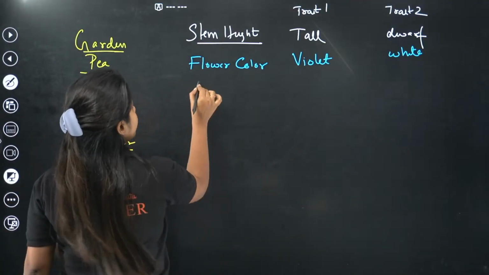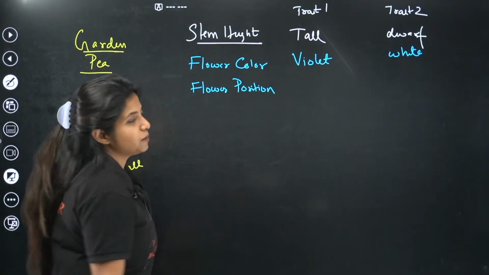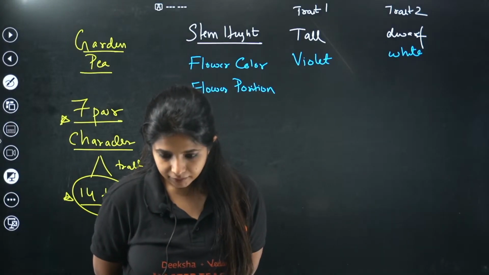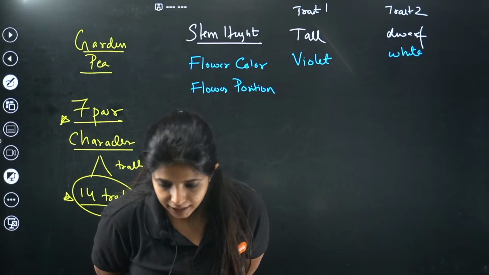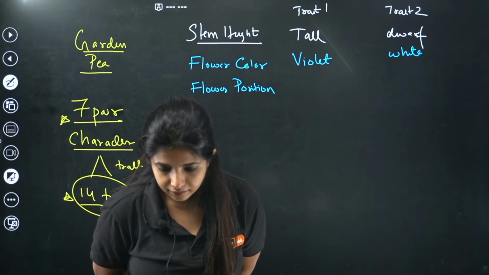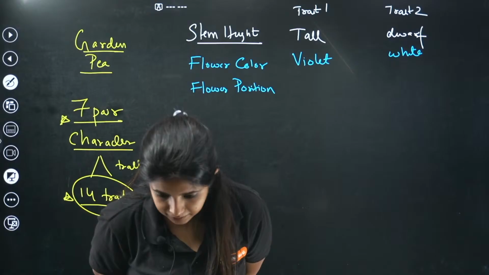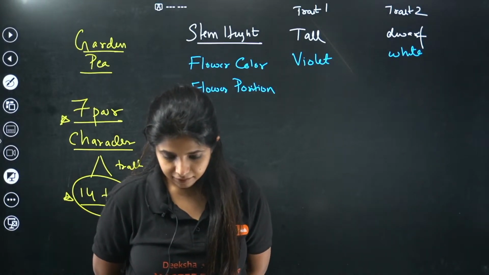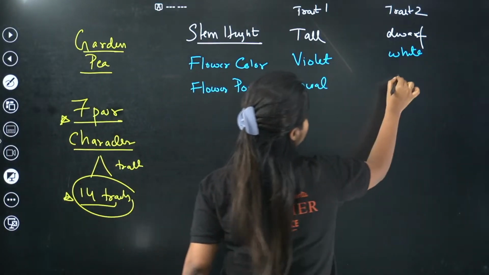Cool. Flower has one more character that we study, that is flower position. Any idea what are the 2 different types of flower positions that we have? Axial and terminal. Exactly. So we have 2 positions: one is axial and one is going to be terminal.